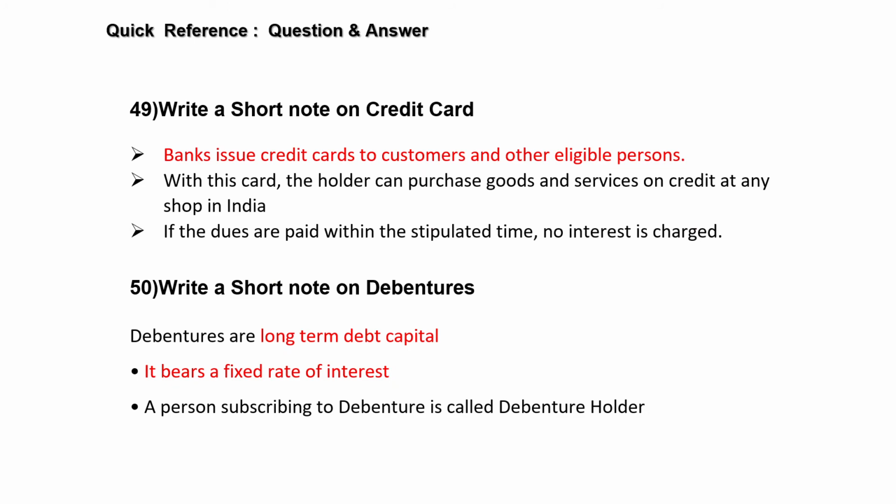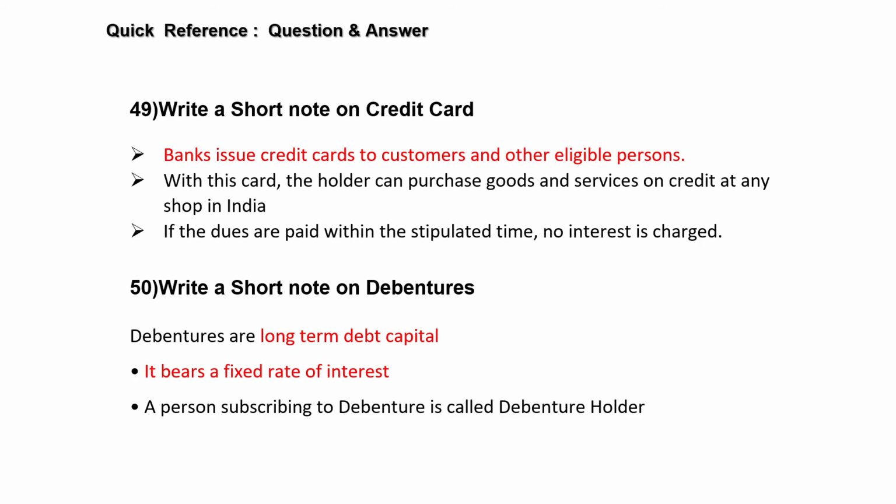And credit card, it is given to customers and other eligible persons. But a debit card is given to all customers, and a credit card is for eligible persons based on their income. With this card, the holder can purchase goods and services at any shop in India. If they pay the dues within the stipulated period of time, then no interest is charged. Otherwise, the interest will be high.